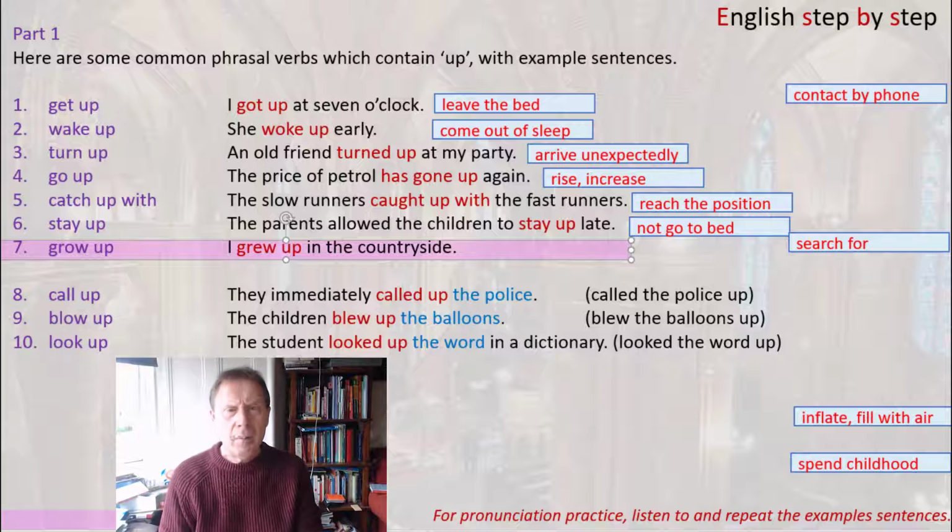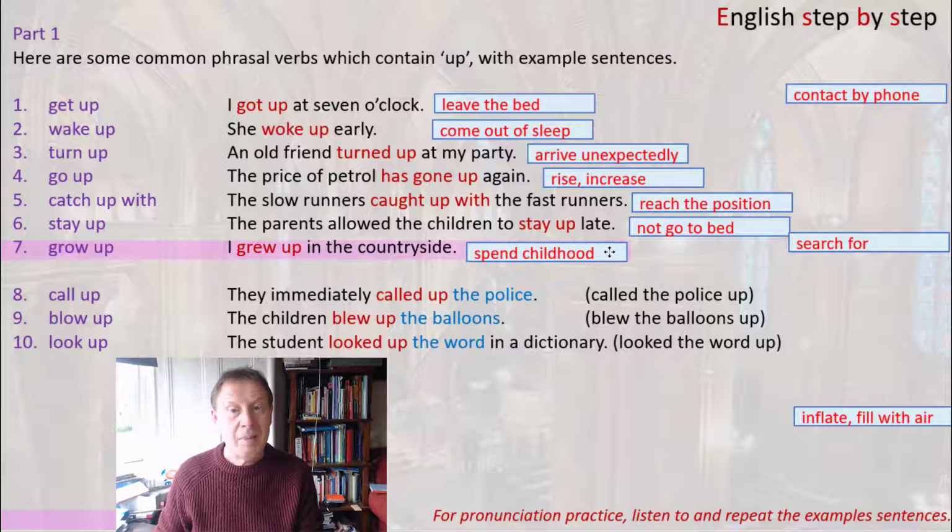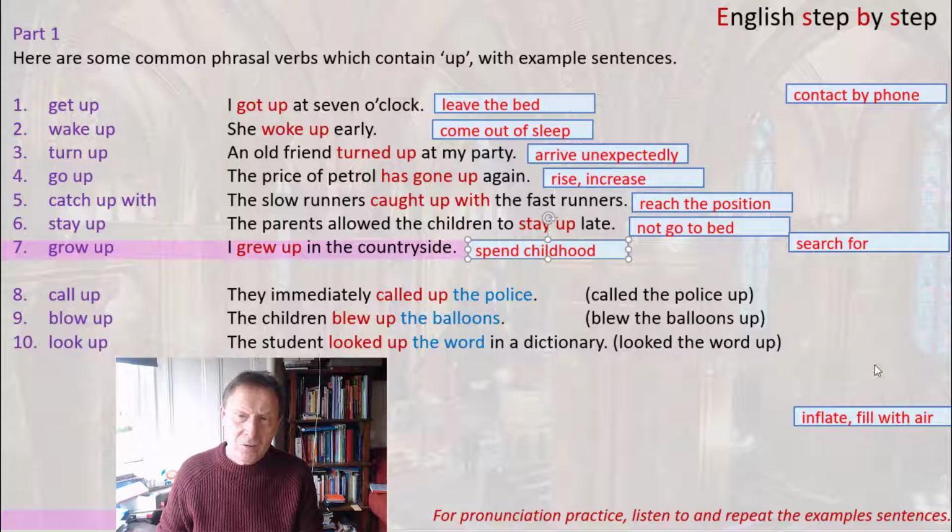So I grew up in the countryside. So in this case we could say, in other words, I spent my childhood in the countryside. Or you could say, I matured in the countryside. For many of these phrasal verbs, you can find different ways to explain it. In this case, matured or spent childhood.